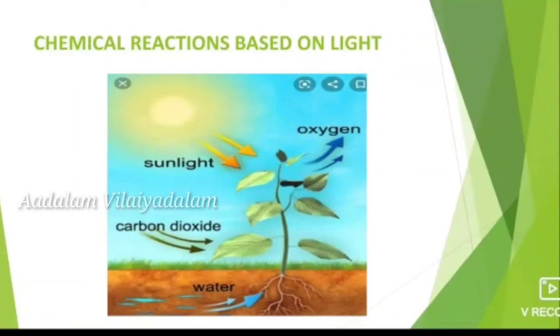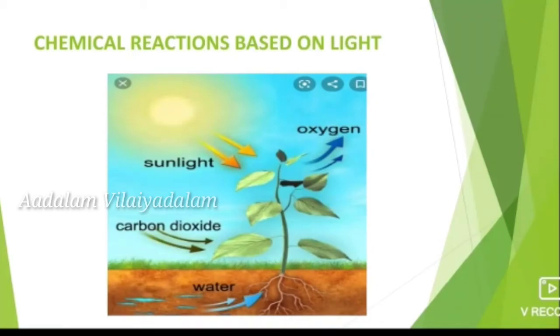What is the natural source of light? Sun is the natural source of light. And sunlight is very important for all living beings in the world, mainly for plants. Why is sunlight very important for plants? Because plants produce their own food, that is starch, only with the help of sunlight by the process known as, what is the name of the process? Photosynthesis. Yes, in the photosynthesis process, the plants produce their own food with the help of sunlight.